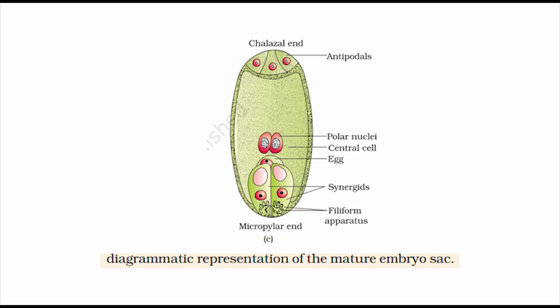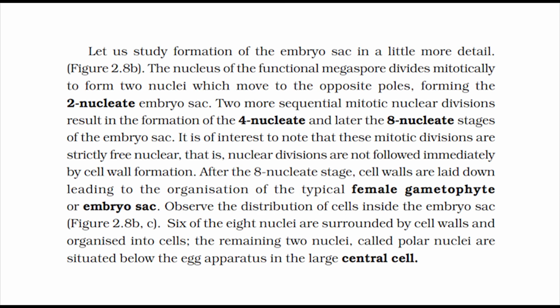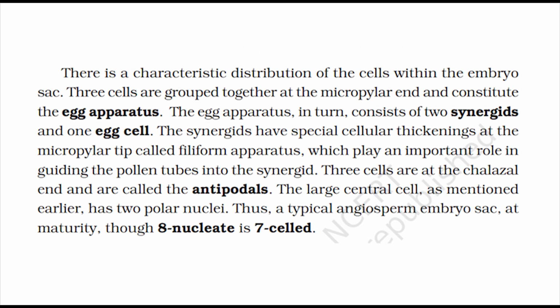6 of the 8 nuclei are surrounded by cell walls and organized into cells. The remaining 2 nuclei, called polar nuclei, are situated below the egg apparatus in the large central cell. There is a characteristic distribution of the cells within the embryo sac. 3 cells are grouped together at the micropylar end and constitute the egg apparatus. The egg apparatus, in turn, consists of 2 synergids and 1 egg cell.